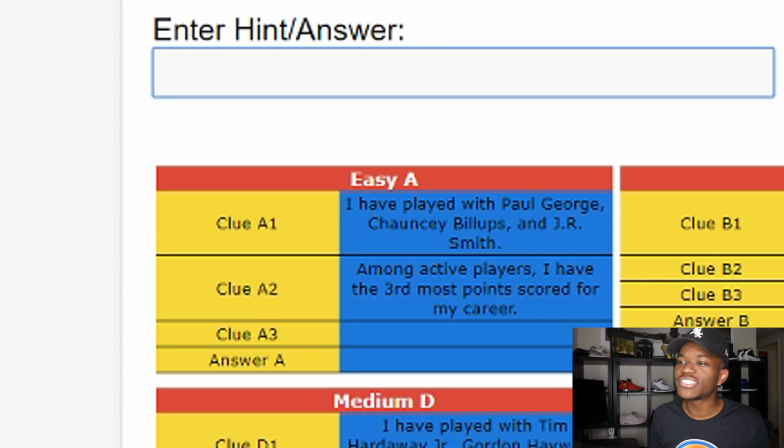Amongst active players, I have the 3rd most points scored for my career. So we're talking like an all-time great guy. So out of current players, I think Dirk is number 1, right? LeBron is number 2, or they maybe switch. LeBron maybe 1 and Dirk is number 2. But who's number 3? Who's been in the league for a long time and scored the ball a lot? Let's look at hint number 3.